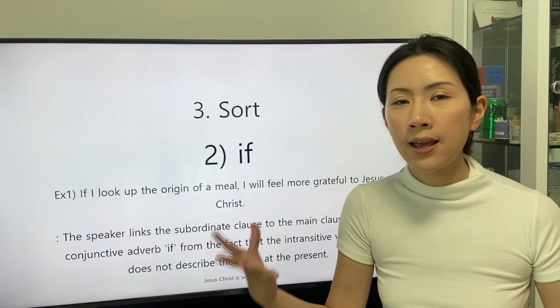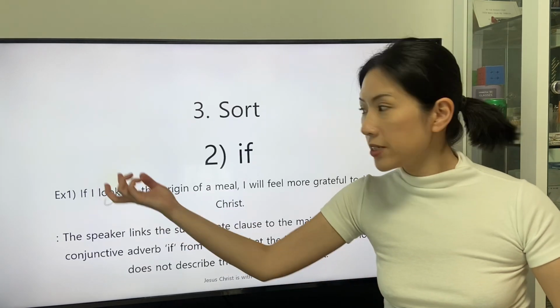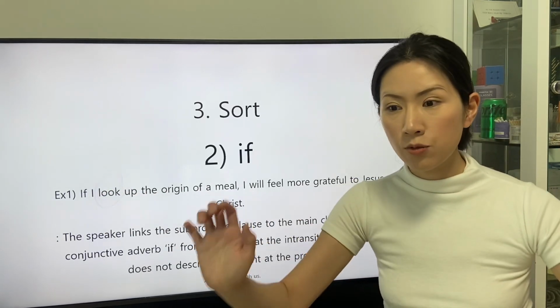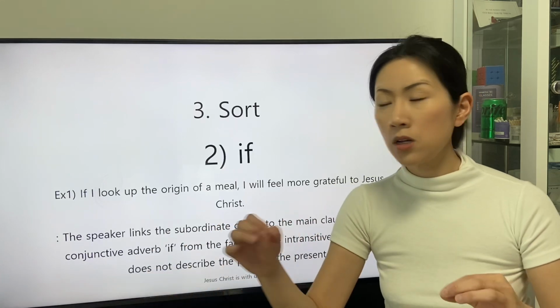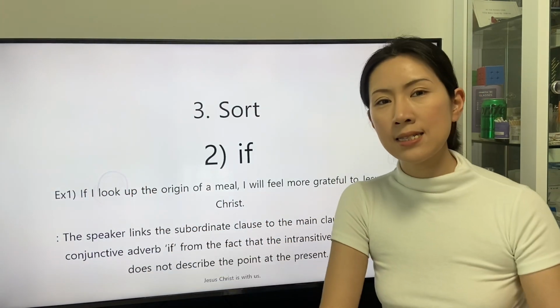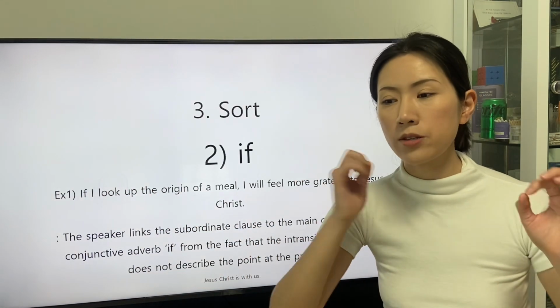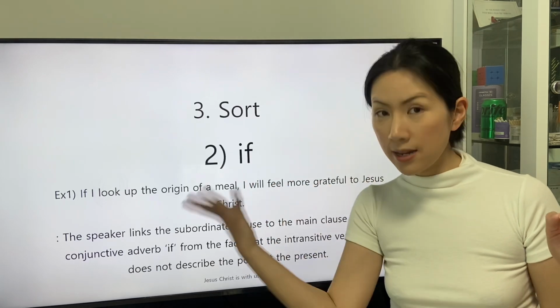We can understand that the intransitive verb look does not describe the present, because the intransitive verb look is stated in the present tense when the speaker states the sentence.